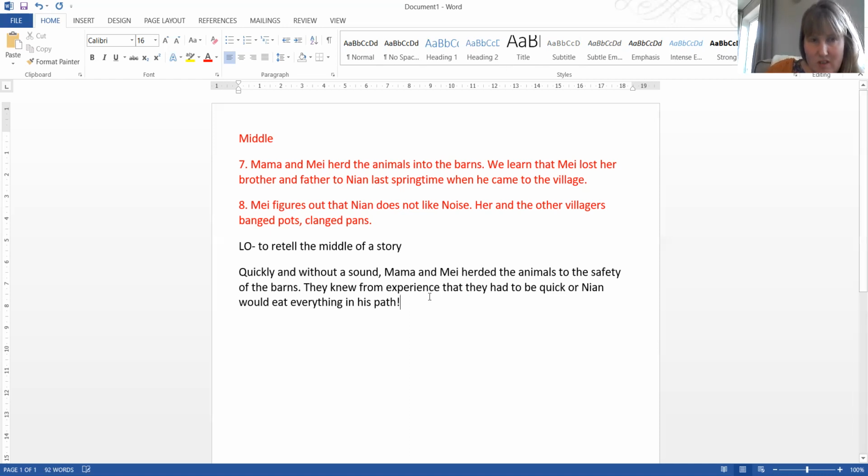So I'm going to read my first sentence. Quickly and without a sound, Mama and May herded the animals to the safety of the barns. They knew from experience that they had to be quick, or Nian would eat everything in his path. Last year, Mama and May learnt this for themselves.